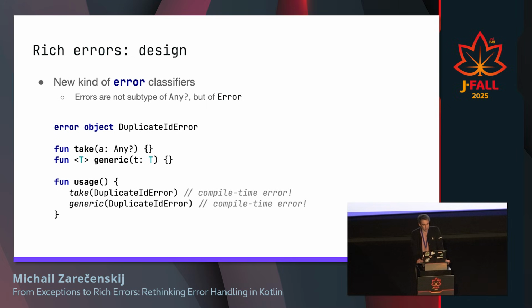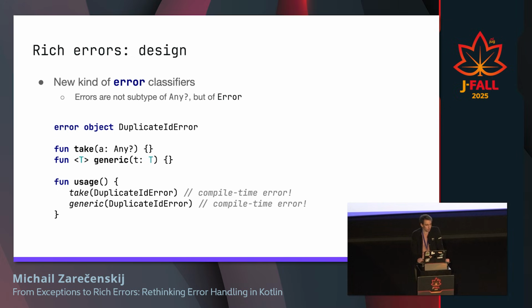Next thing, while these are a new kind of error classifiers, also one of the important things is that errors are not a subtype of Any? or java.lang.Object. So they actually form a new hierarchy in our type system, which means that if you have an error, then it's not possible to pass it where Any is the expected type.